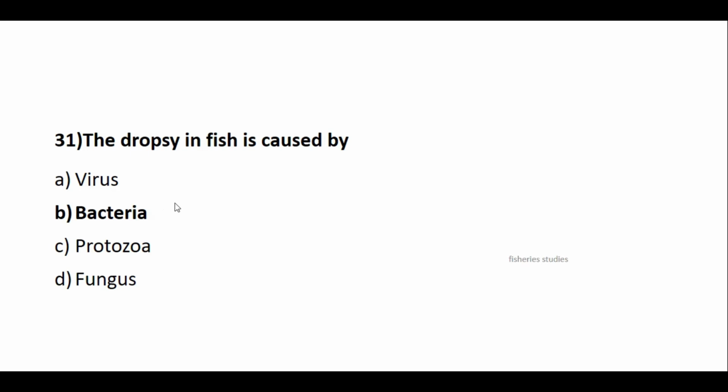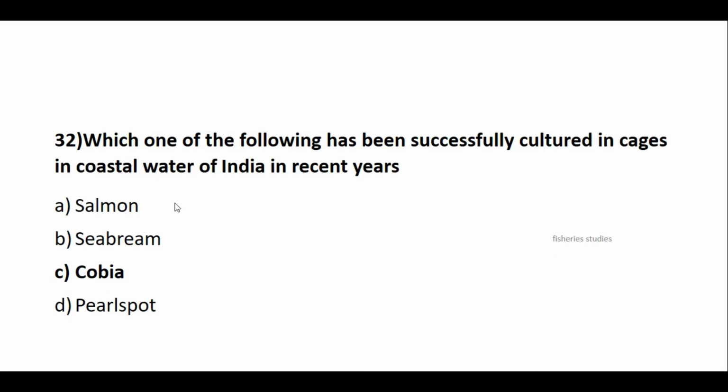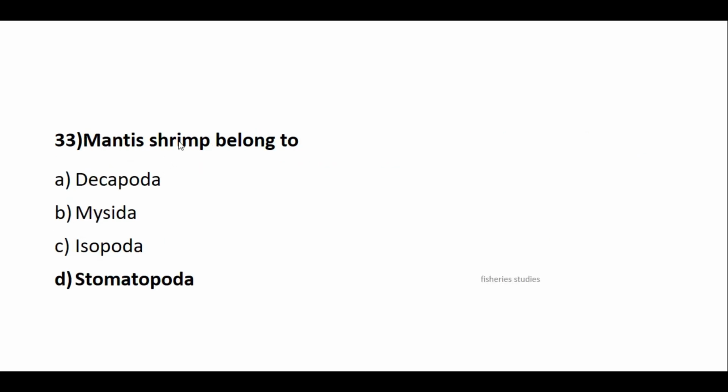Which one of the following has been successfully cultured in cages in coastal waters of India in recent years? Answer is cobia. Mantis shrimp is belonging to which? It is belonging to stomatopod. It is a squilla.